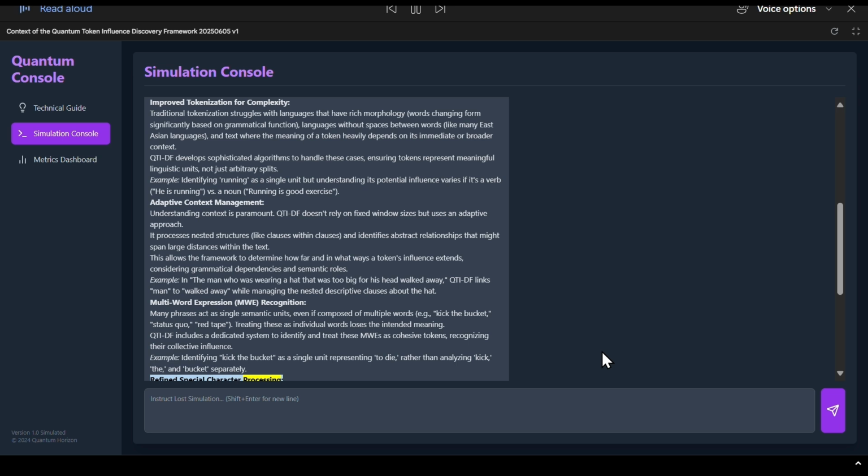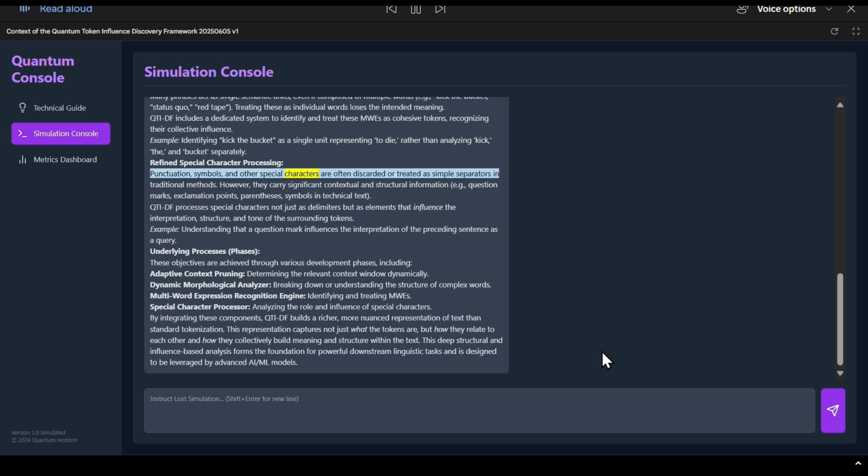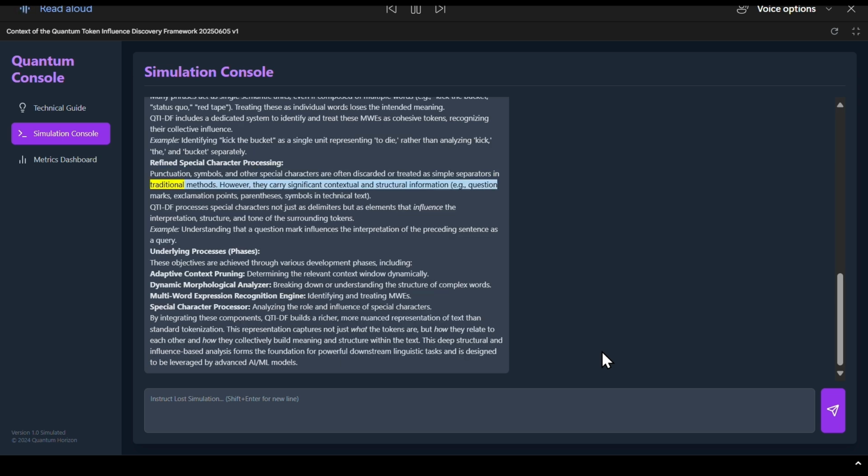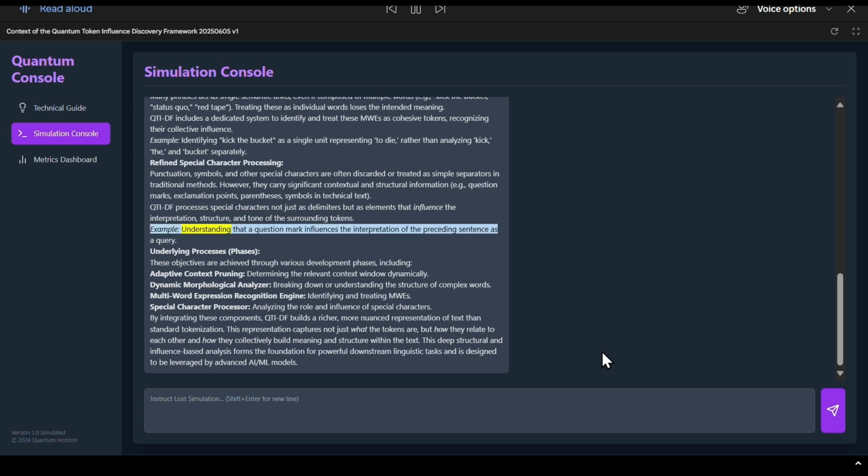Refined special character processing. Punctuation, symbols, and other special characters are often discarded or treated as simple separators in traditional methods. However, they carry significant contextual and structural information, e.g., question marks, exclamation points, parentheses, symbols, and technical text. QTIDF processes special characters not just as delimiters, but as elements that influence the interpretation, structure, and tone of the surrounding tokens. Example, understanding that a question mark influences the interpretation of the preceding sentence as a query.